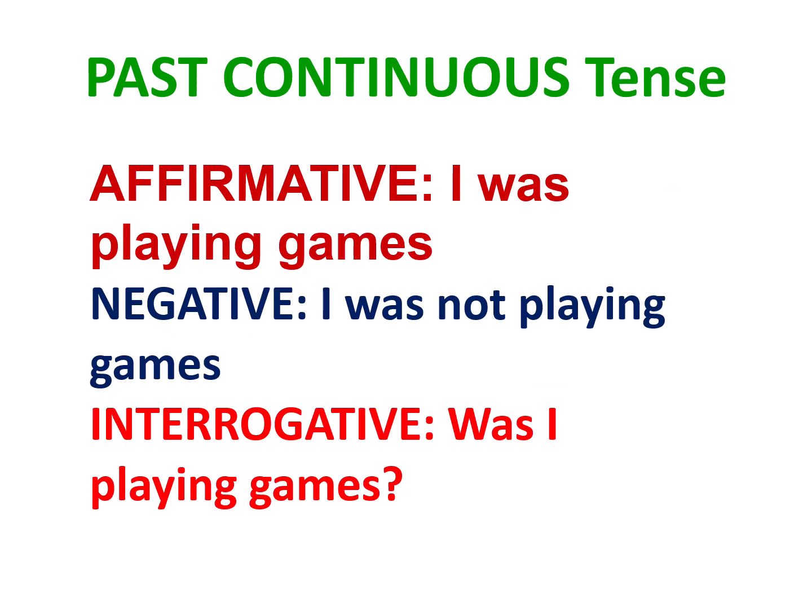Now let's move on to the past continuous tense. The affirmative sentence is, I was playing games. The negative becomes, I was not playing games. And the interrogative is, was I playing games? We use this tense to describe actions that were in progress at a specific time in the past.